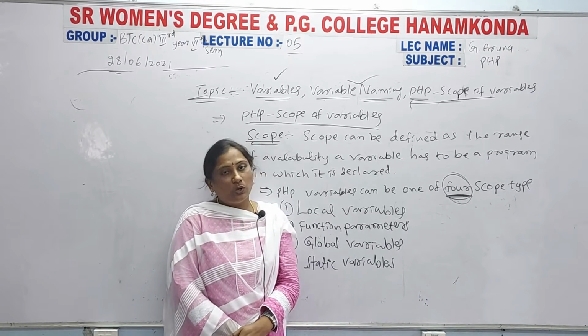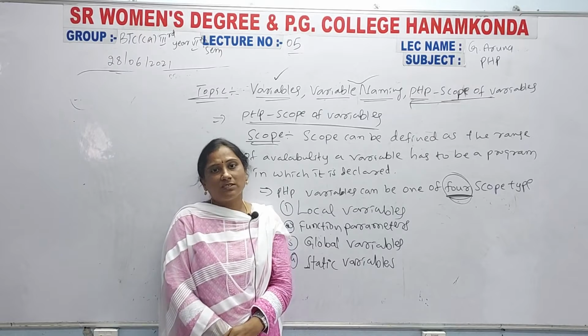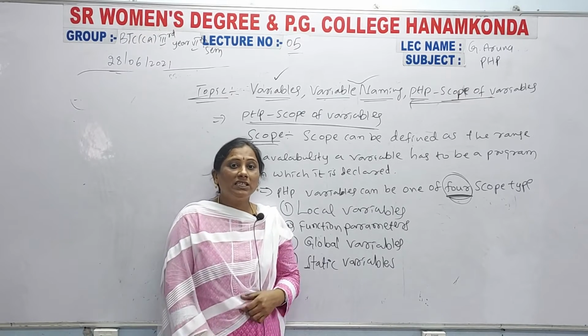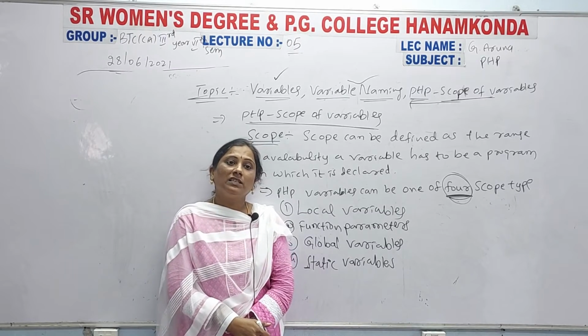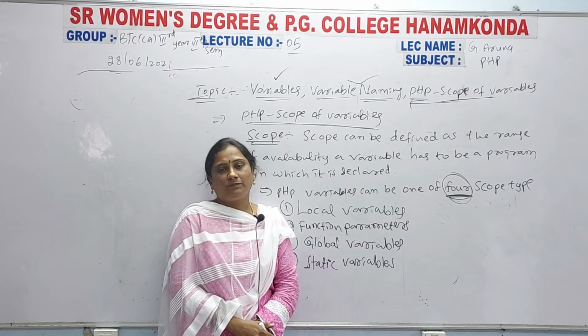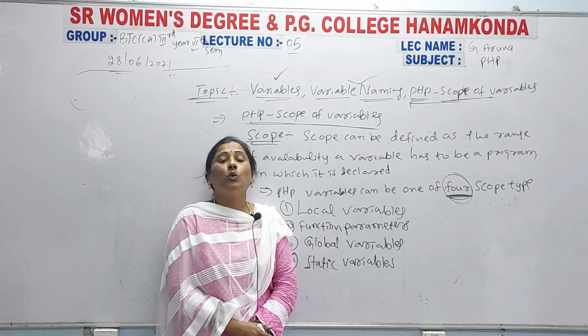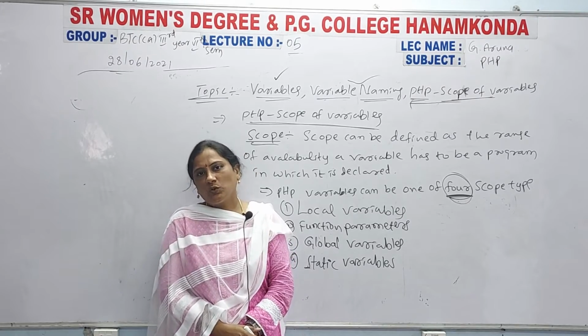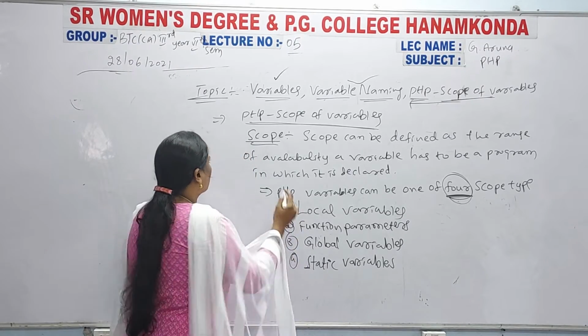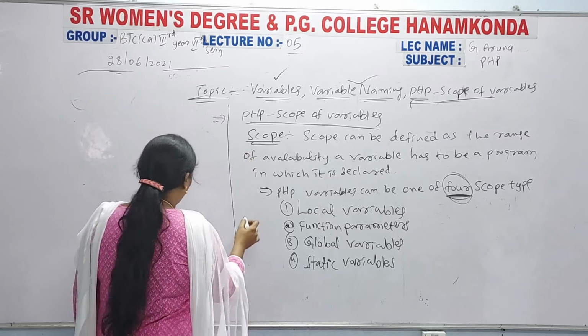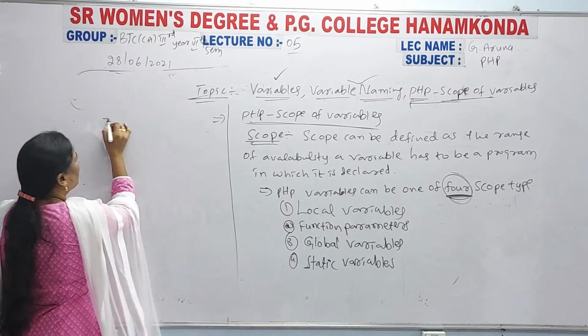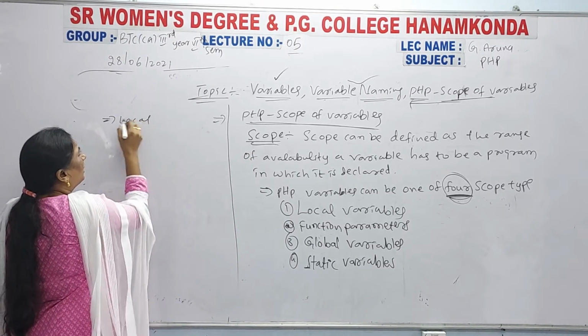You have already completed C language and C++ in the previous semester, and in those languages these scopes are there. So the first one is local variables, and you have to write the heading here.